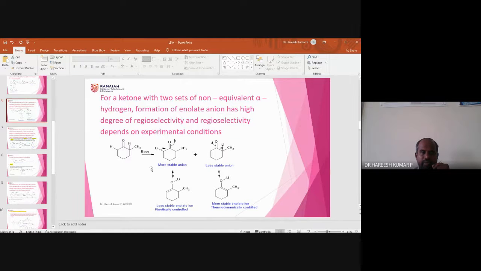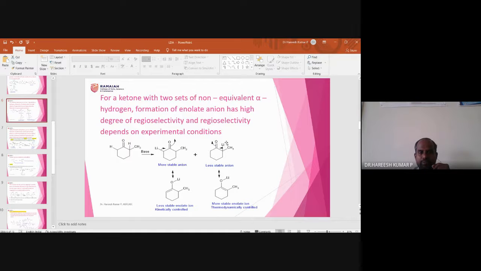So what will happen? Suppose the base captures this proton, then this bond pair is coming over, then this bond pair is coming over. So if this proton is captured by the base, then there will be an anion formation like this. This proton is a methylene proton. Suppose a base captures this proton, the methine proton, then there will be an anion formation like this.